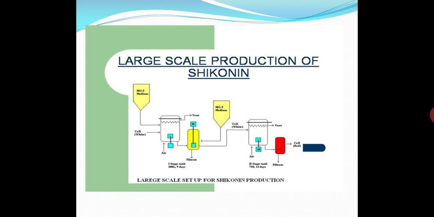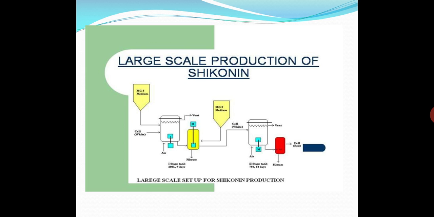Then we see the detail regarding large scale production of shikonin. Here we are using two media, as I first told you, that is MG5 media and M9 media. See the first tank and second tank. First tank is of 2 liter capacity, and second tank is of 750 liter capacity.